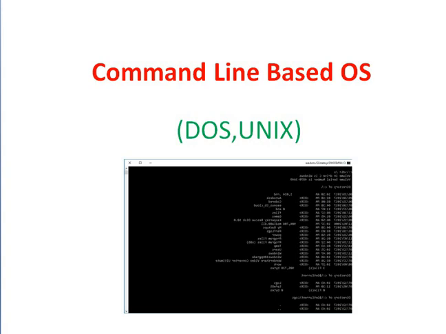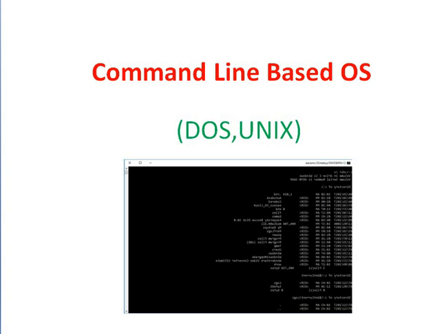Command is nothing but instruction, meaning this operating system is based on different instructions or commands given by the user. In short, operating system types are classified as command line based and GUI based.